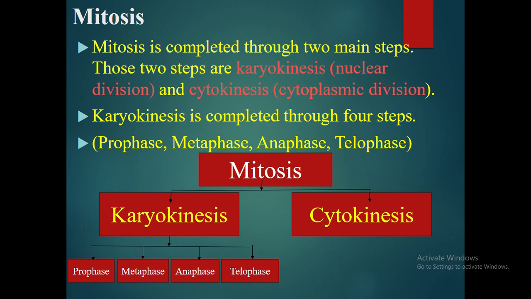This karyokinesis is completed through 4 steps called prophase, metaphase, anaphase and telophase. Here the flowchart of mitosis is given. The first step is karyokinesis and the second step is cytokinesis. The karyokinesis is further divided into 4 substeps called prophase, metaphase, anaphase and telophase.